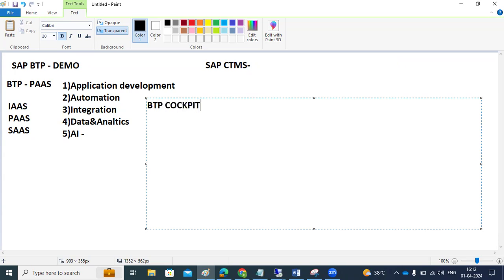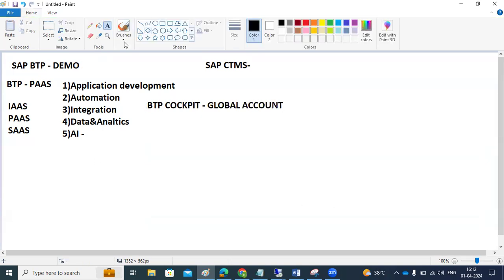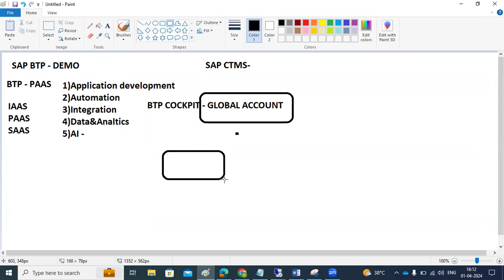In the BTP cockpit, depending upon the licensing model in SAP, we will get the BTP global account from SAP. Only the global account you will get from SAP. Based upon the global account, we can derive the sub accounts. Sub accounts are tenants, also called business accounts, that we have to derive from our global account here. Only this account you will get from SAP with regard to our licensing model.